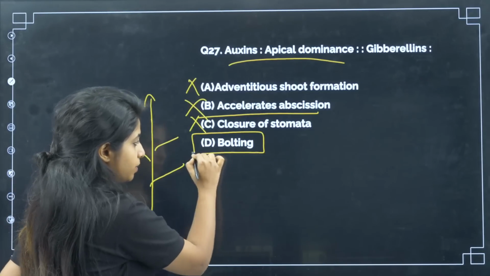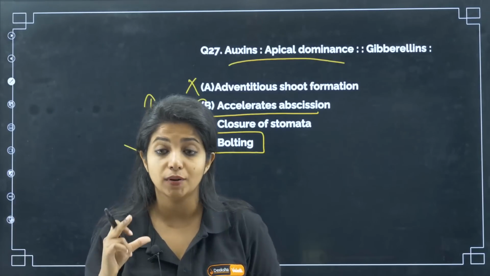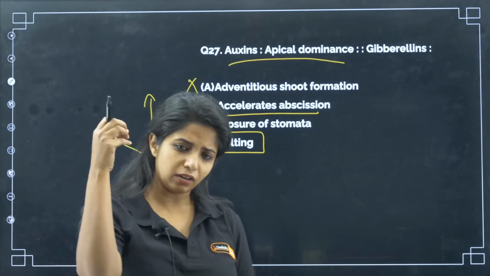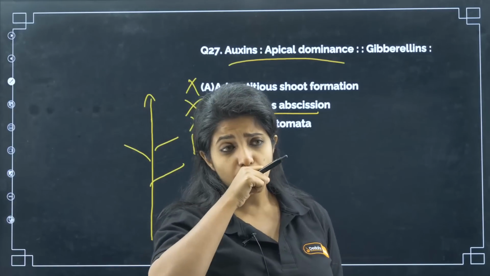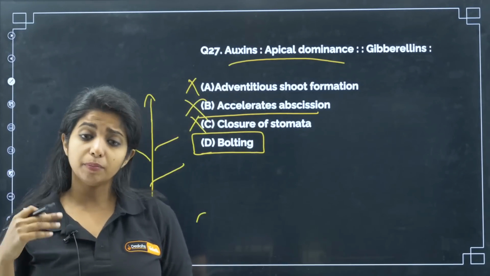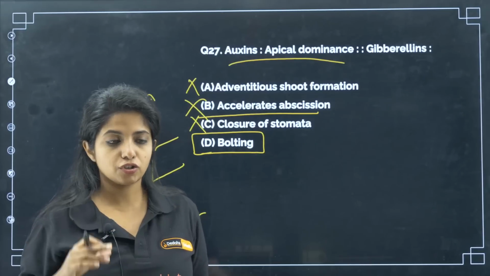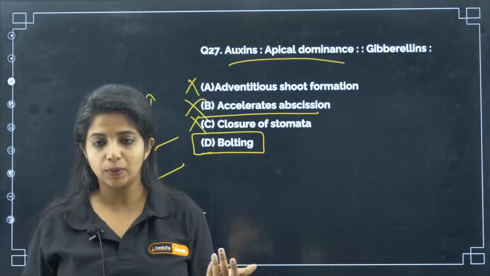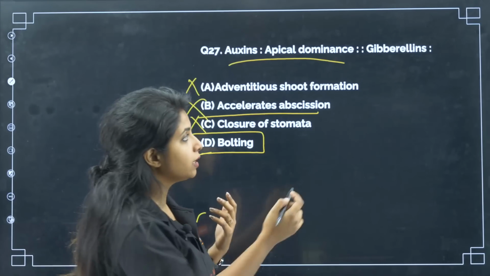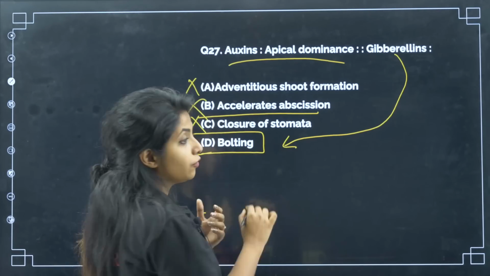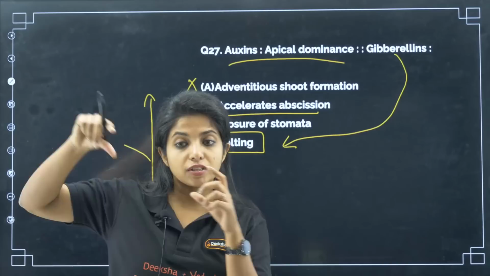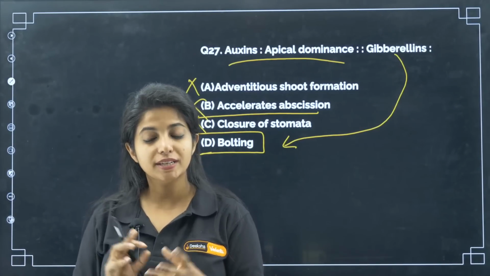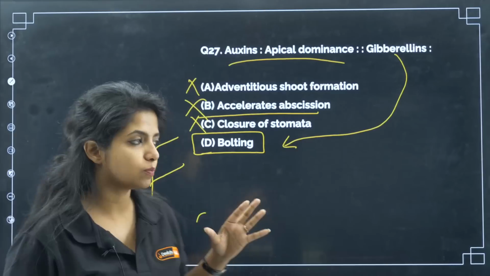Bolting. Bolting is basically premature stem elongation. In bolting, after the stem elongation you also have flowering. There will be premature flowering and also stem elongation. So first of all, the stem elongates, and then you have the flowering as well. This process is known as bolting, and gibberellin are pretty much famous for that. If you are asked in sugarcane what is the reason for stem elongation, it is gibberellin. Always remember that. So D, bolting, becomes the correct answer for this particular question.